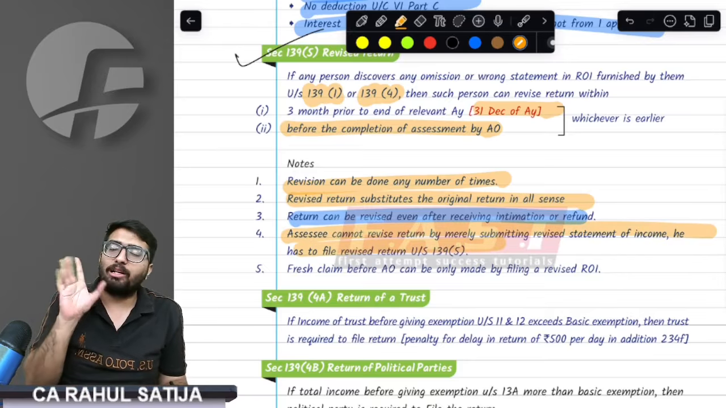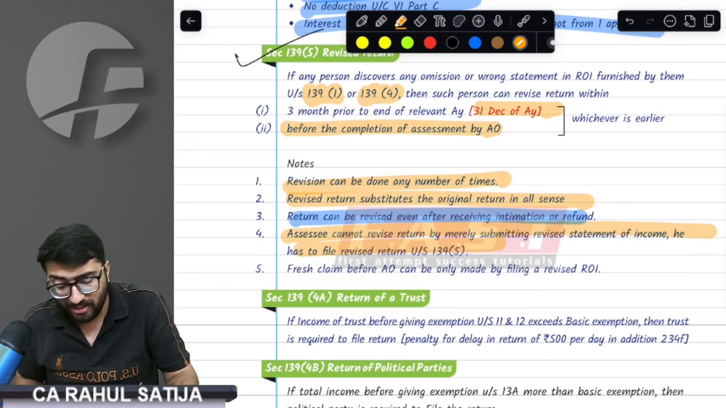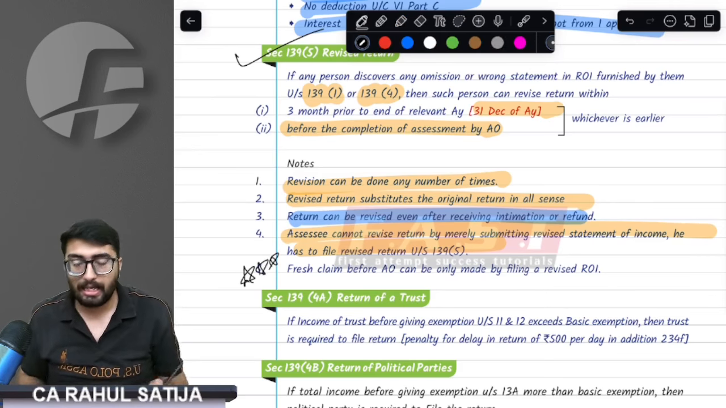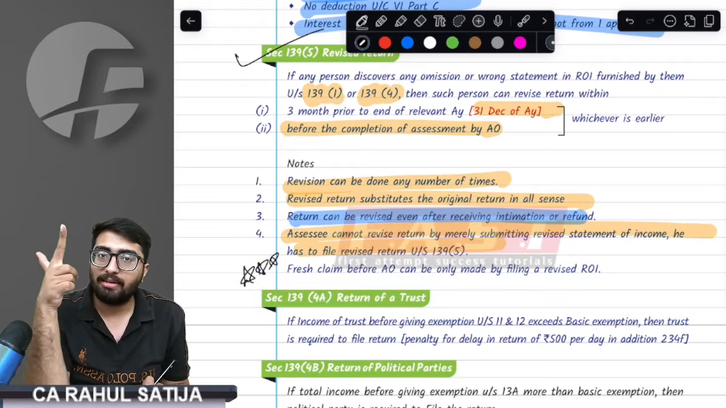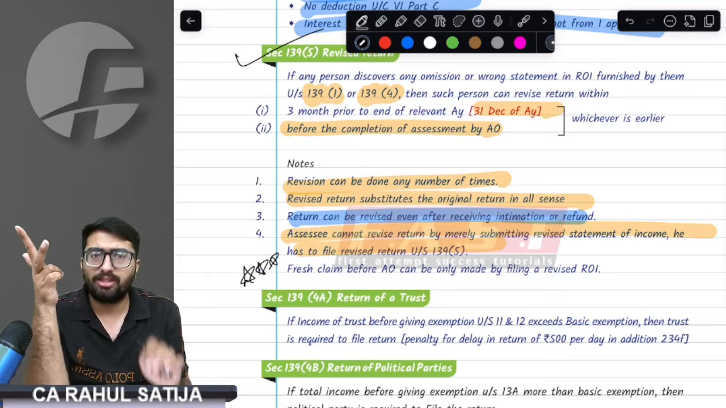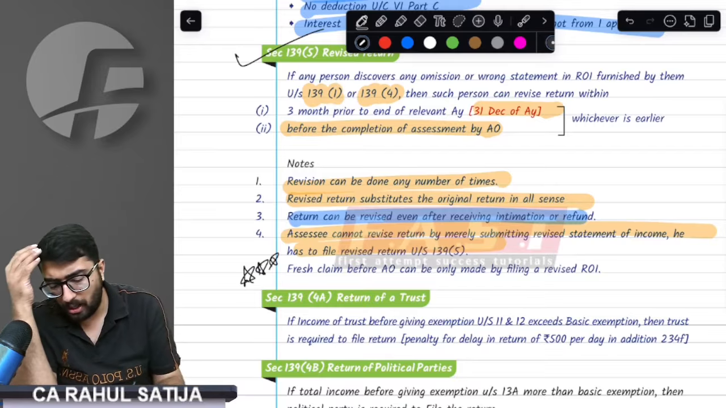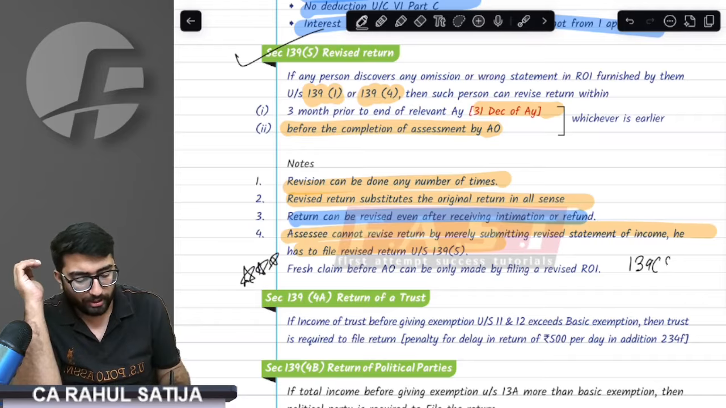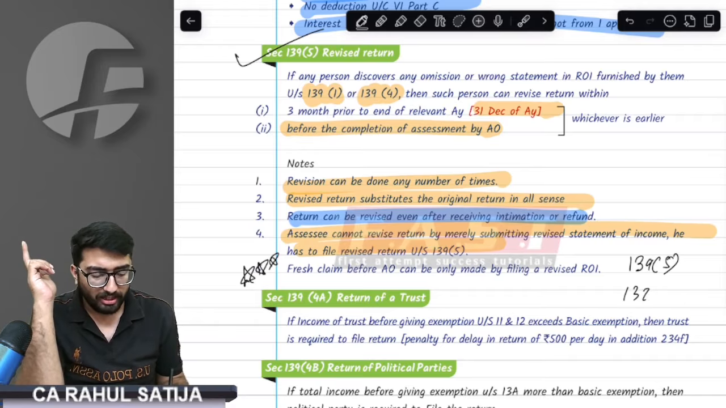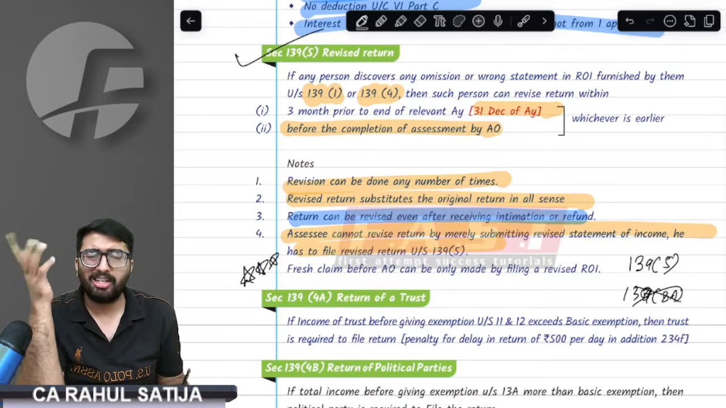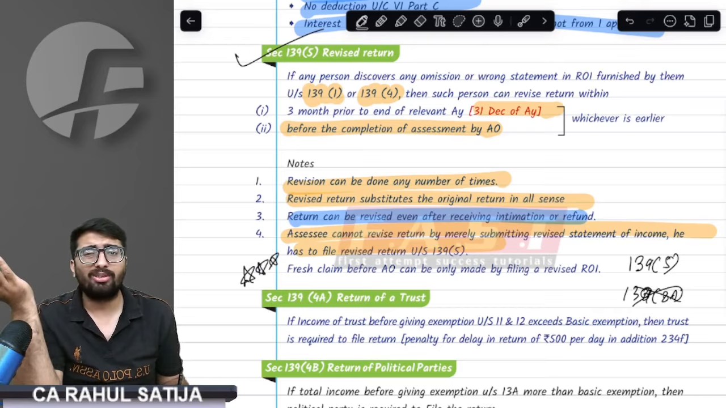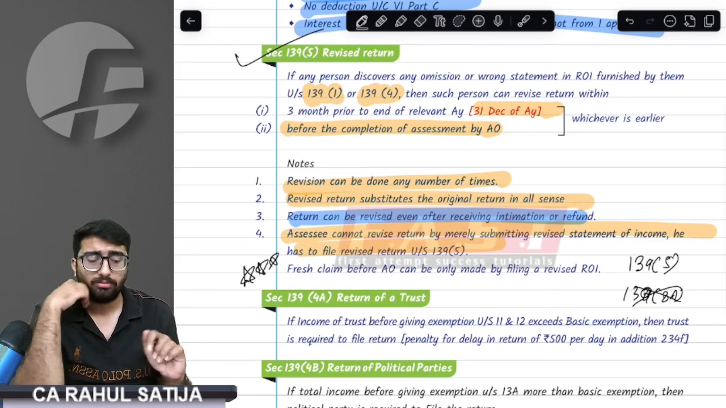Whatever fresh claims you want to claim, this is an important point, really a beautiful point. Just mark a triple star on this. If you forgot any deduction, exemption, or expenditure, can you claim these under a revised return? Yes, under 139(5) you can claim. Can you claim under 139(8A)? Normally not allowed. Any Chapter VI-A deduction is not allowed. Any exemption is normally not allowed. If you have any deduction or expenditure, normally it is allowed only if it is for the department's benefit, otherwise no.